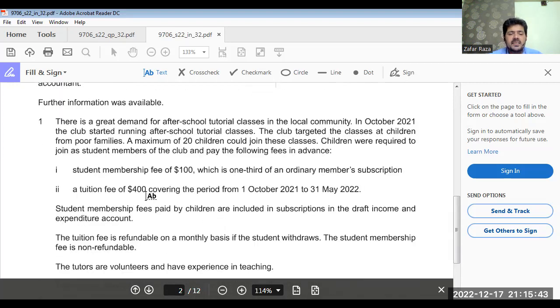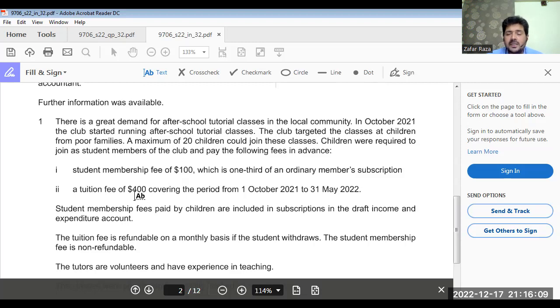So this means this fees, which we have recovered from tuition fees, $400, is covering October, November, December, 3 months in this year, and January, February, March, April, May, 5 months in 2022.